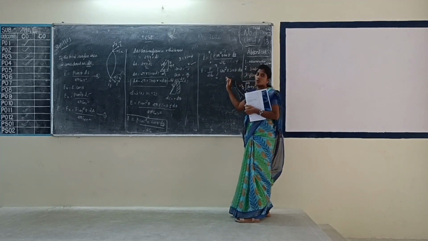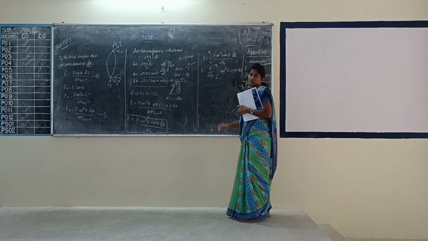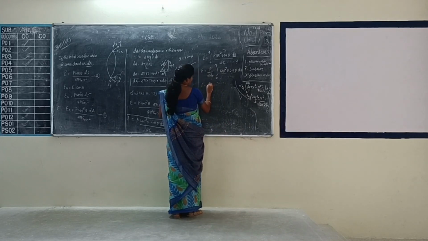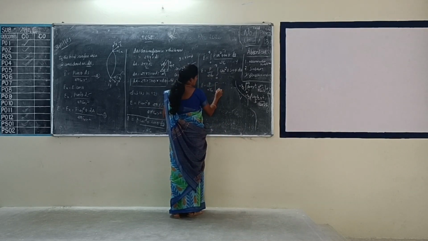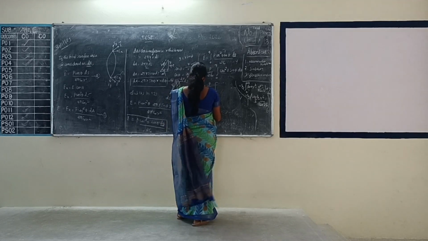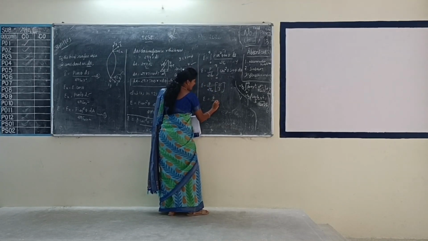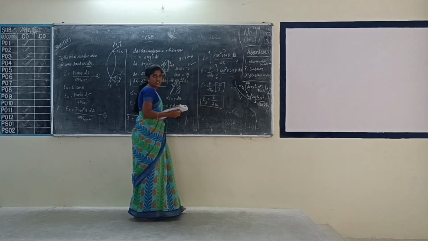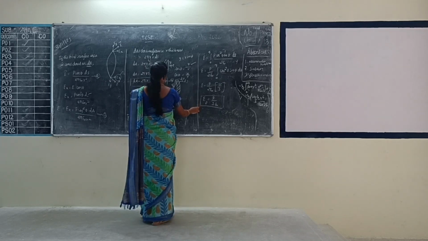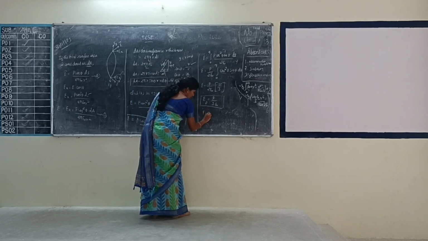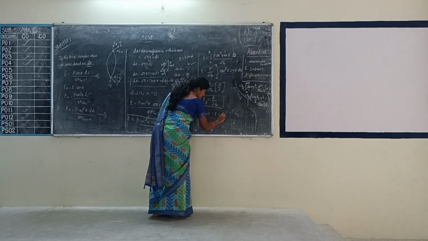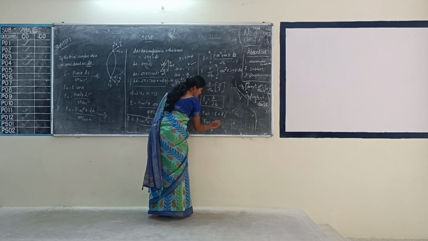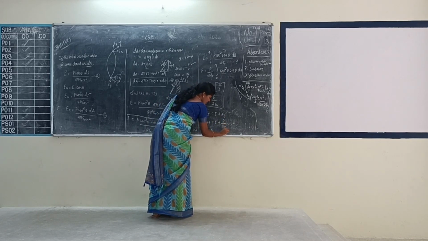So for this integration you are applying u dv method. Integration of u dv. So this is a greater derivation. So simply substitute the value. So value of this integration is P divided by 3 epsilon naught, which is always equal to E3. So substitute E3 value in E internal. What is the formula for E internal? E internal is equal to E plus E3. So E internal is equal to E plus what is the value of E3? P divided by 3 epsilon naught.